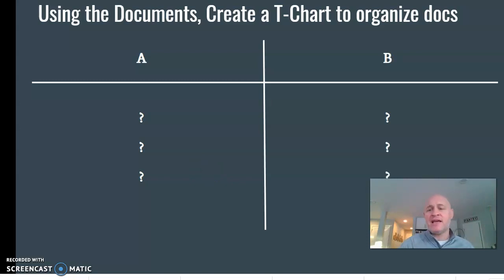Obviously, today I'm backing off a little bit and giving you a little bit more freedom. I'm not going to walk you through and I'm not going to write your thesis for you. Today, that's on you. And remember, your thesis writes the paper. Spend a good chunk of time properly writing a good, specific thesis, and then your essay just writes itself. You're plugging in documents, you're sourcing documents, you're providing evidence beyond the doc in body paragraph 3. Voila, huzzah, you're good to go. So that is your task today.